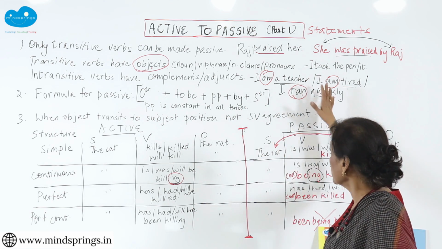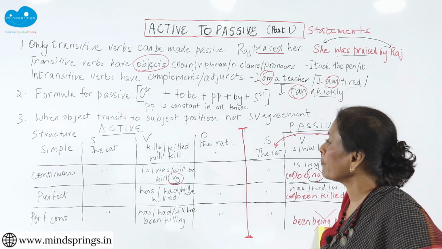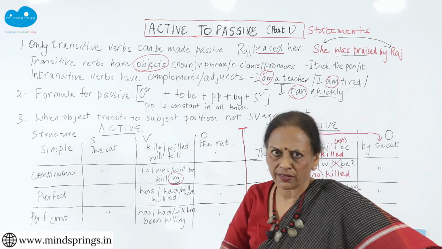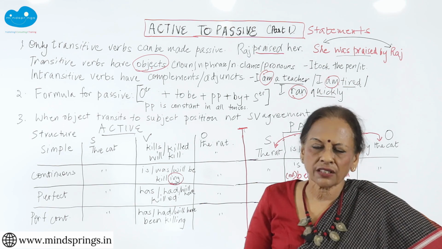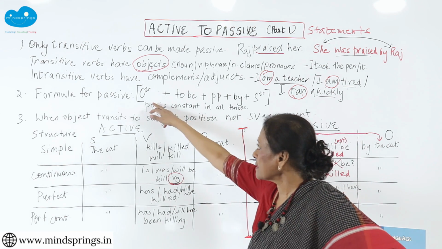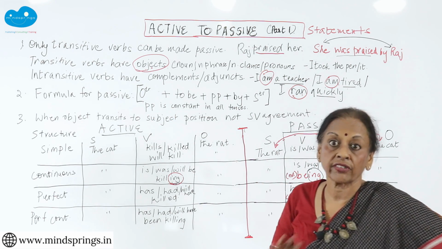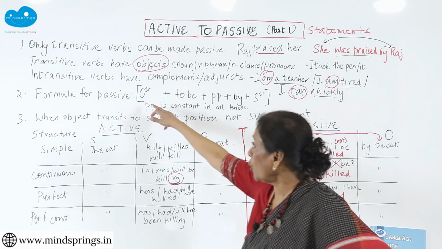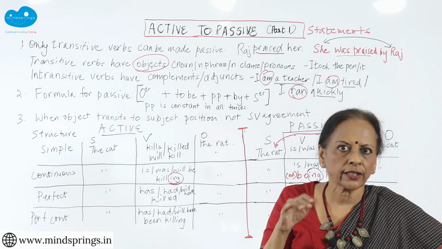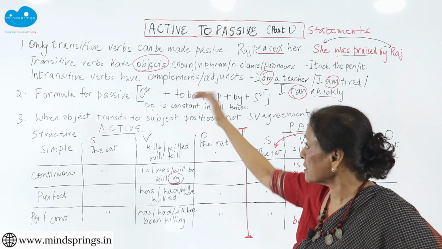You don't have to worry about all this, but it is good to know. Now I am going to share with you the formula for the passive. The passive voice works on a particular formula, and that is the object. When you put it into passive, the object has transited. I put that TR on top to tell you that that object there has transited.